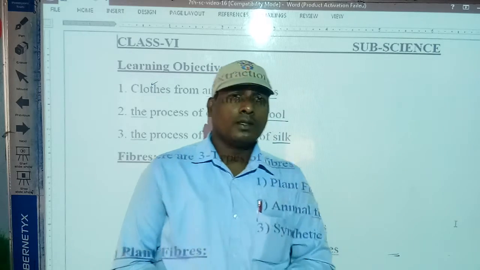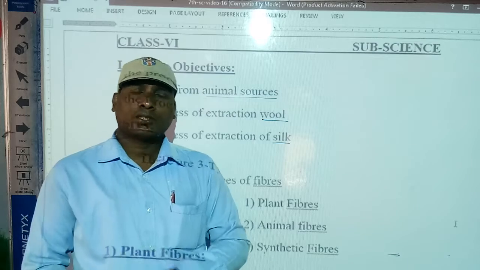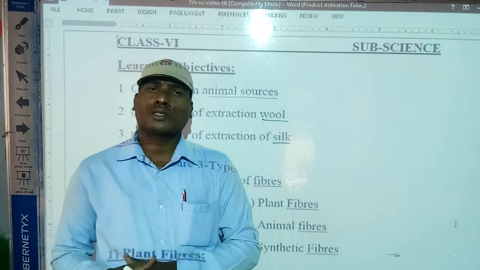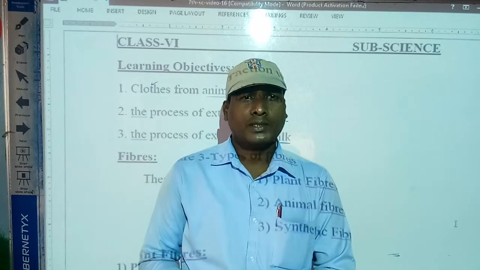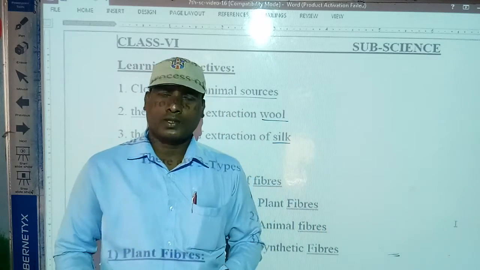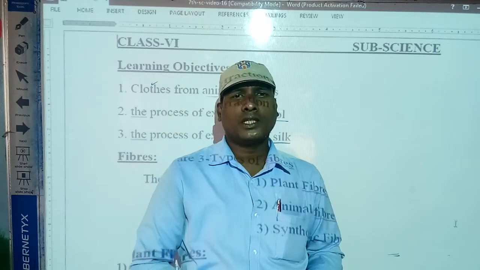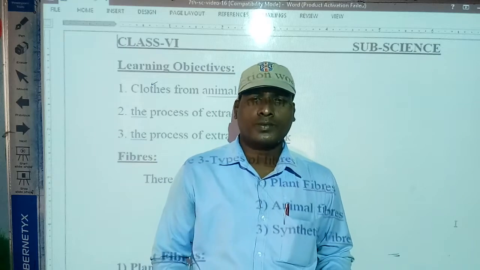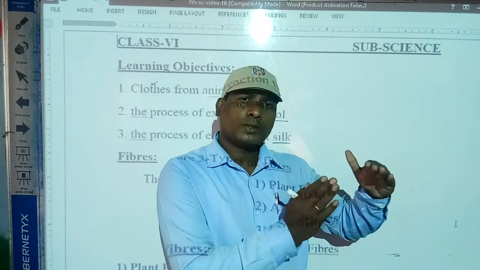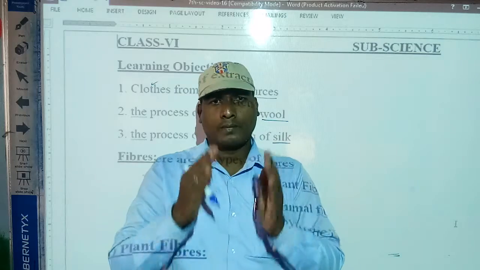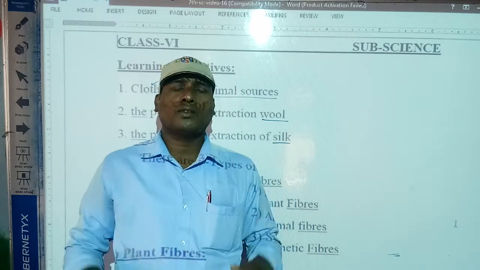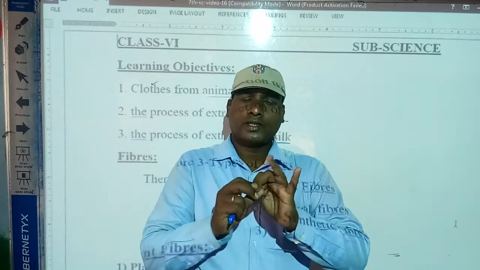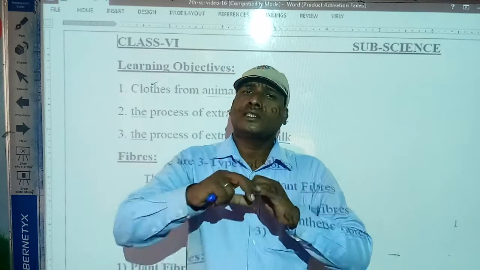Okay students, one is plant fibers, second is animal fibers, third is synthetic fibers. That means fibers are generally of two types: natural fibers and artificial fibers. The natural fibers are again divided into two types: fibers from animals and fibers from plants. So generally we say fibers are of three types: plant fibers, animal fibers, and synthetic fibers.